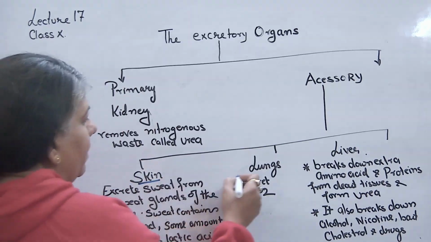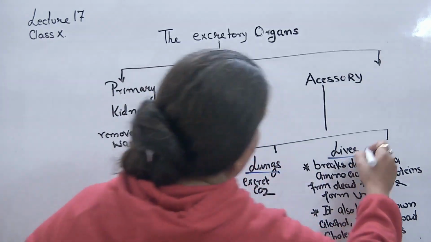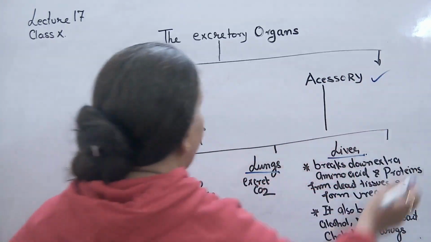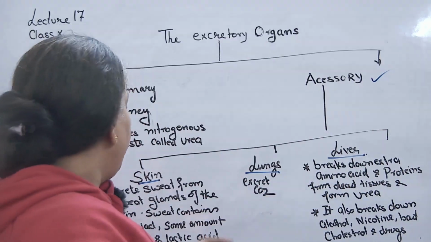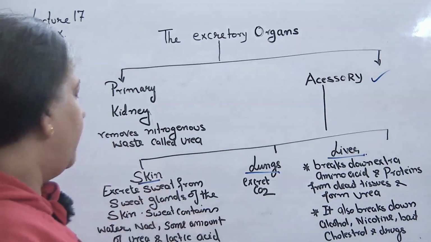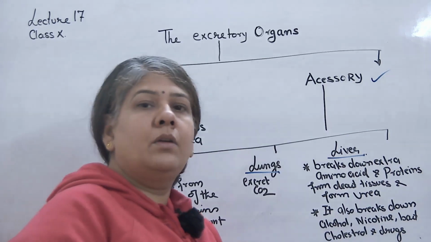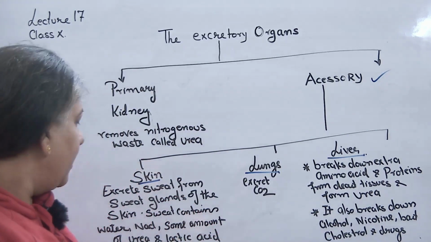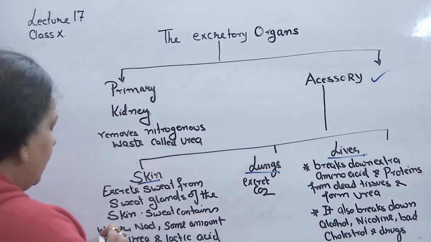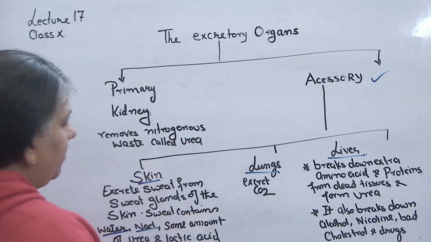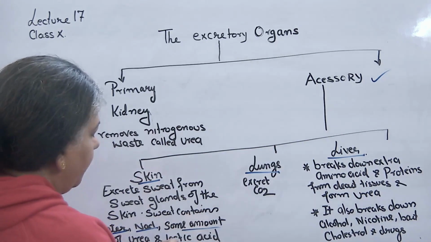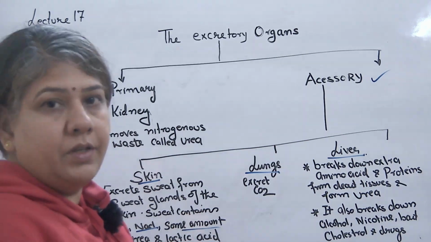So a question may also be asked on accessory excretory organs. Say, the skin excretes sweat from the sweat glands present under the skin, and sweat basically contains water, sodium chloride, some amount of urea and lactic acid.